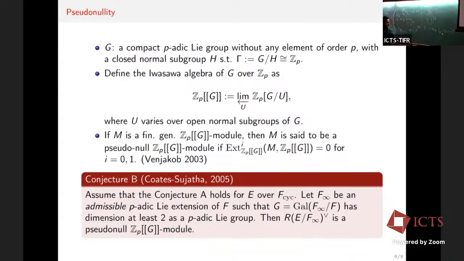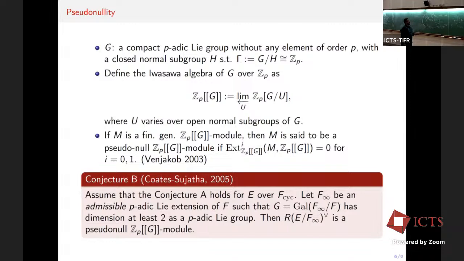So this is an example of an admissible p-adic Lie extension. We also want the Galois group to have dimension at least 2 as a p-adic Lie group, which is also satisfied in the case of the false Tate extension. Then the conjecture claims that the Pontryagin dual of the fine Selmer group over F infinity is a finitely generated Z_p[[G]]-module.